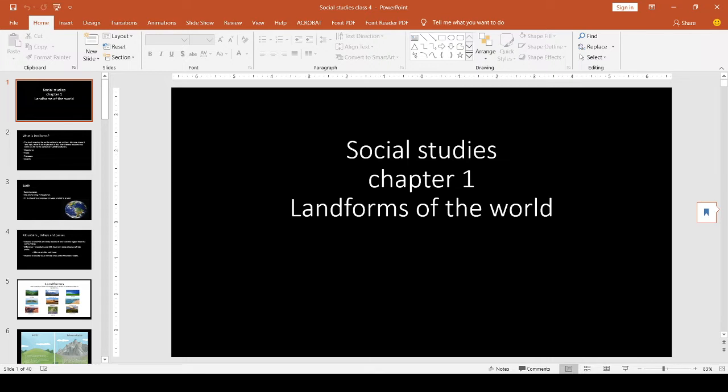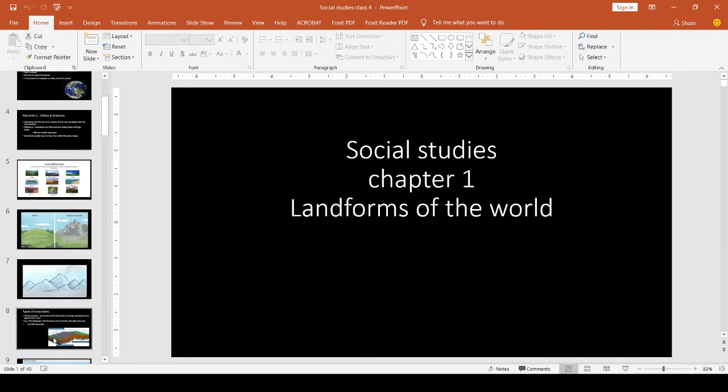So last day we discussed landforms of the world, right? What are the different landforms of the world? Mountains, plateaus, plains and desert. There are four landforms of the world and we discussed mountains and its types. There are three types of mountains: fault mountains, volcanic mountains and block mountains. Then the next form of landform is what?